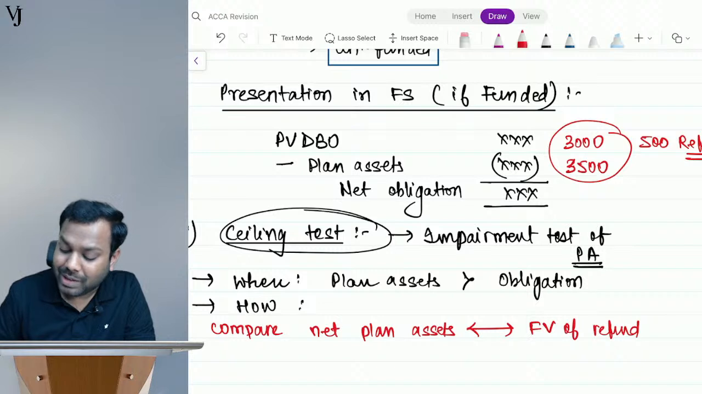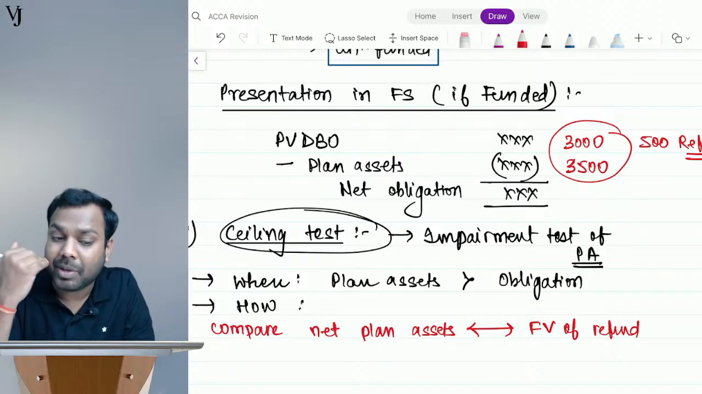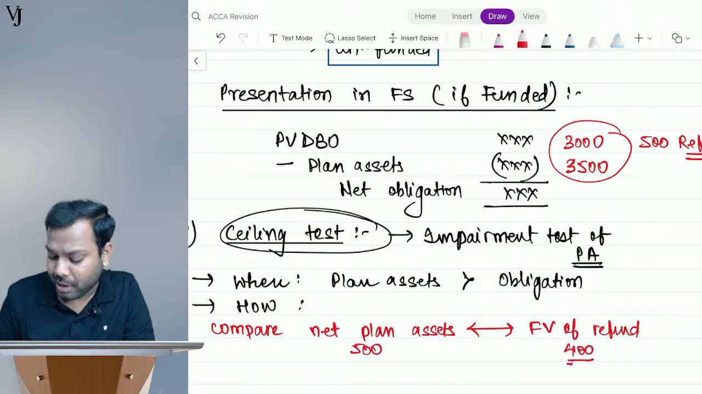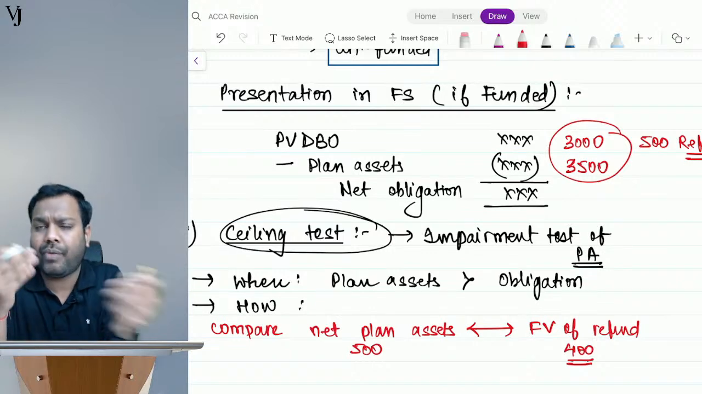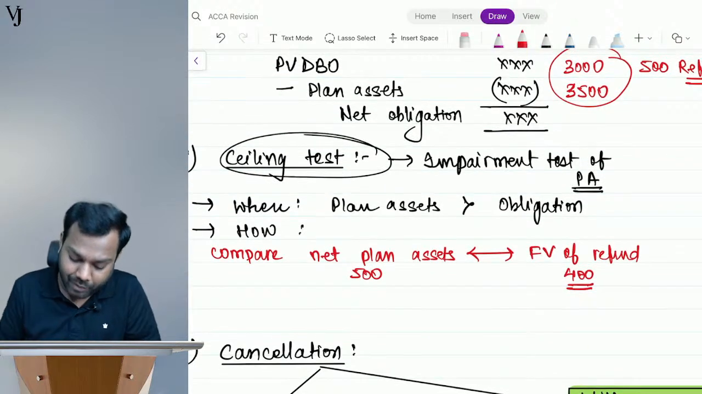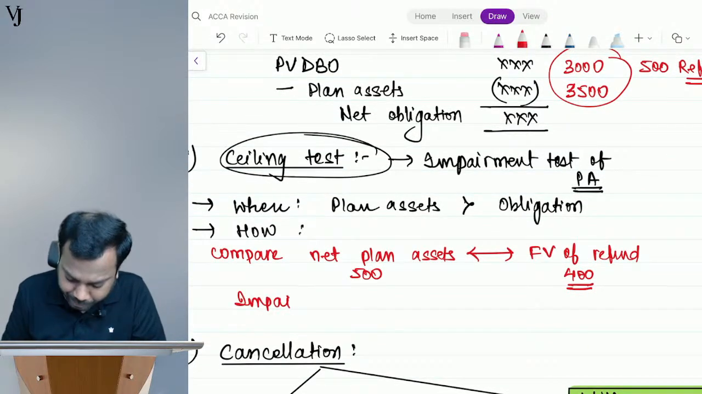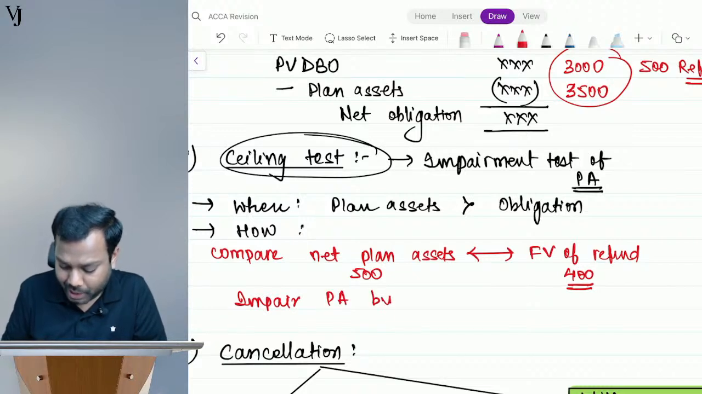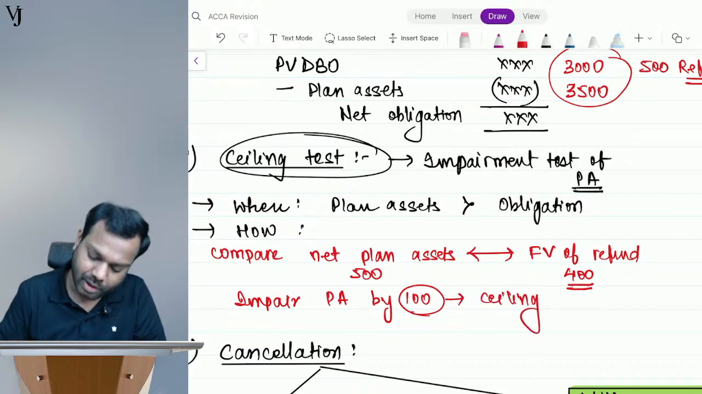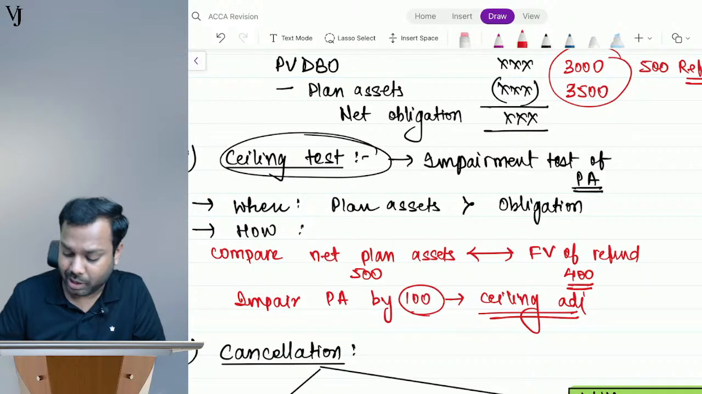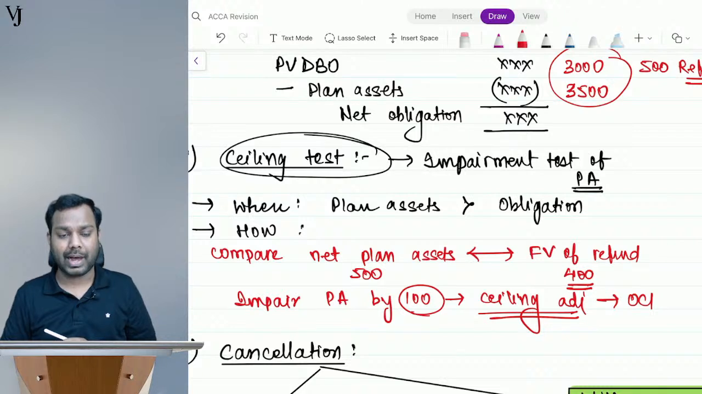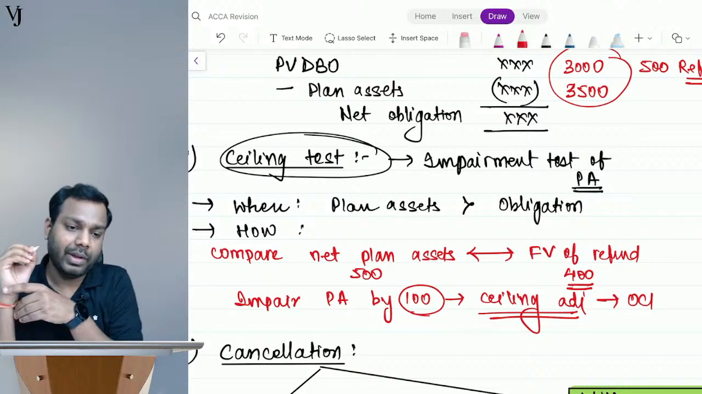Then I will compare this. What is the fair value of refund? What is the refund value that I am expecting? See, this is 500 and I am expecting that I will get a refund of only 400. Might be due to a lot of situations, like fair value changes or any other cases, okay, 400. So what will I do? In that case, I will impair the plan assets by 100, and this is called ceiling adjustment, which will go to OCI. Is it clear, everyone?